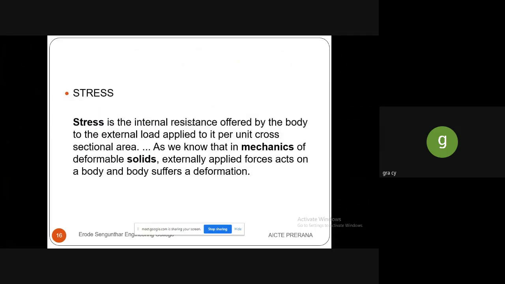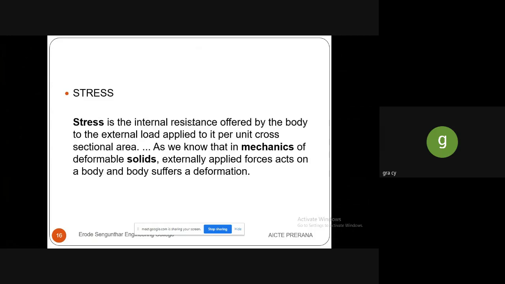First, let me see what is stress. Stress is the internal resistance offered by a body to the external load applied to it, per unit cross-sectional area. As we know, in mechanics of deformable solids, externally applied forces act on a body and the body suffers a deformation. We cannot see the stress. It is induced inside the body itself. That is why we call it stress. When the external load is applied, we call it force.